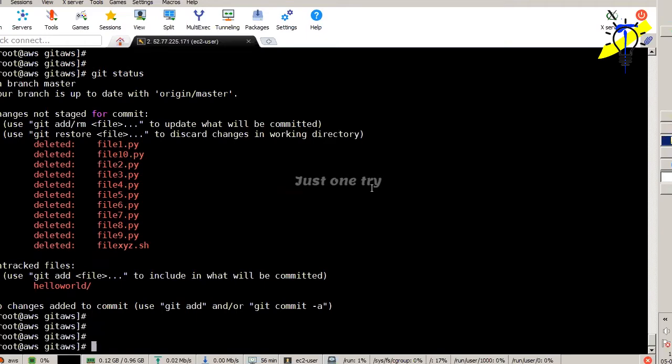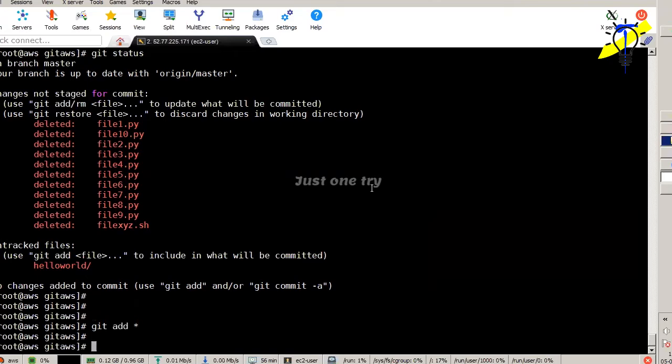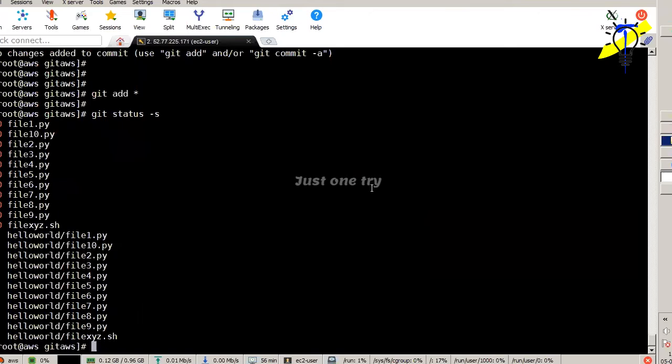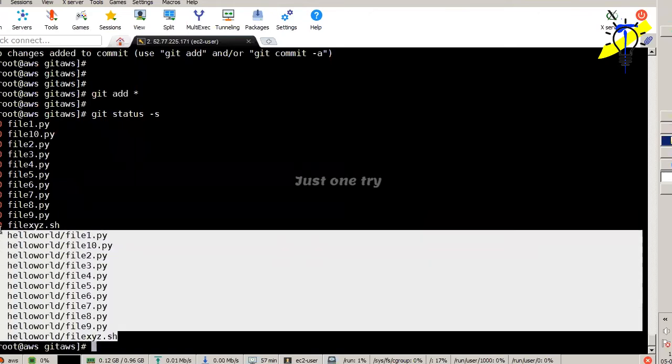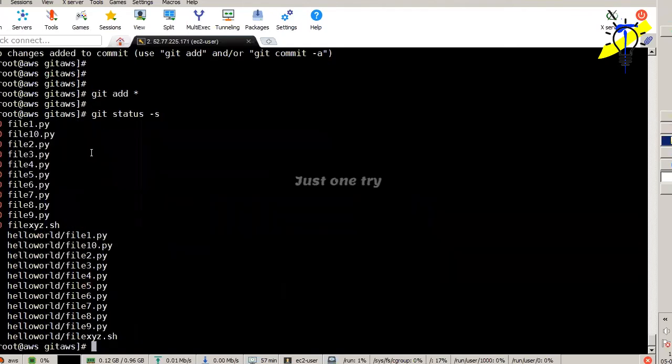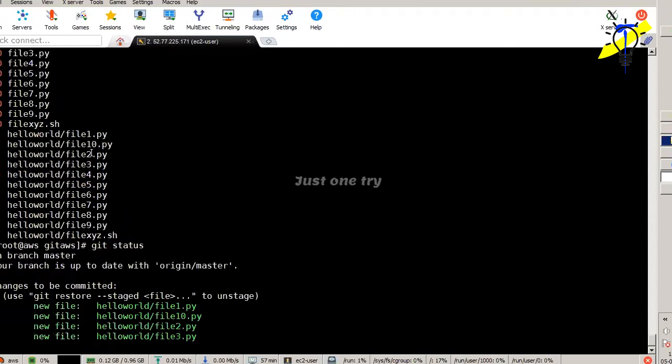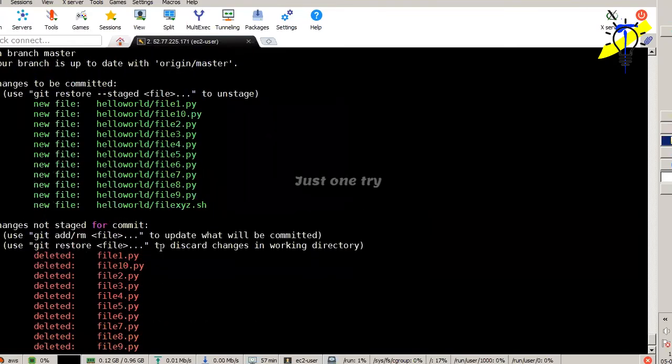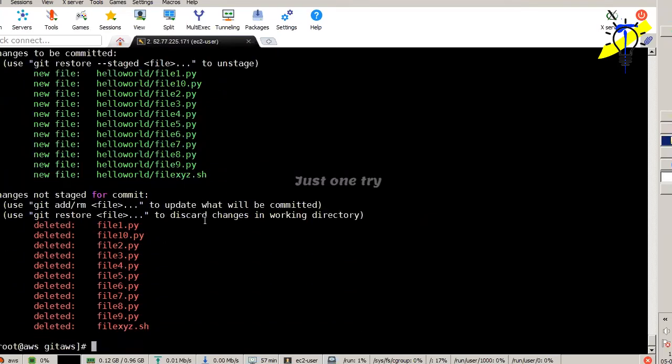Yes. So what we can do here: it has moved, it has deleted like that. Then git add *, git status. If you want the short summary, give -s, then you can get the short summary. A means added, D means deleted. Git status, you can give it like this also, then you can get the clear picture of that one.